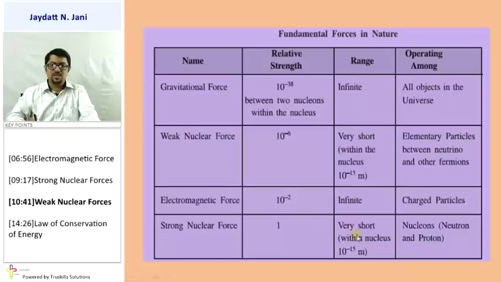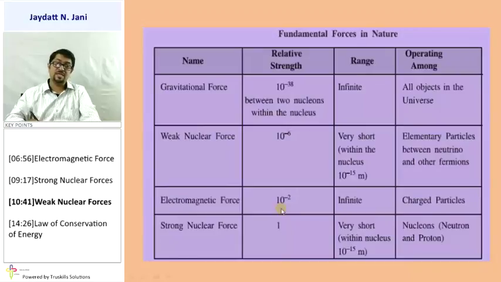So here they mention very short range, that's within the nucleus, 10 to the power minus 15, operating amongst nucleons, meaning protons and neutrons. Now the electromagnetic force. Basically, sunlight is considered an electromagnetic force, and due to that its range is infinite. We'll study in detail how its effect operates between charged particles. But the electromagnetic force is 100 times weaker than the strong nuclear force, so it's 10 raised to minus 2.